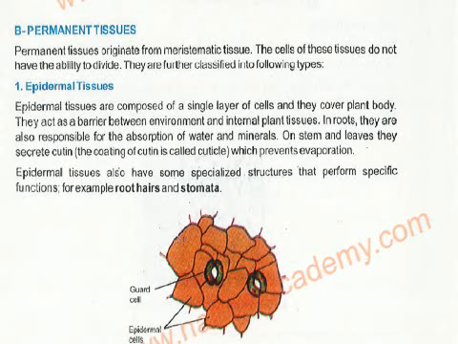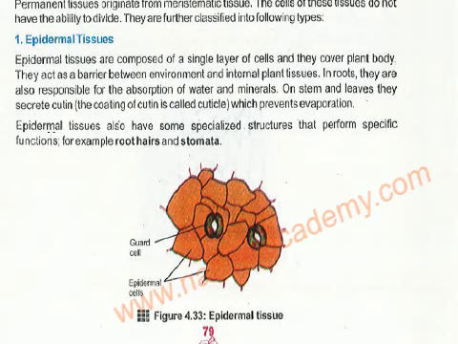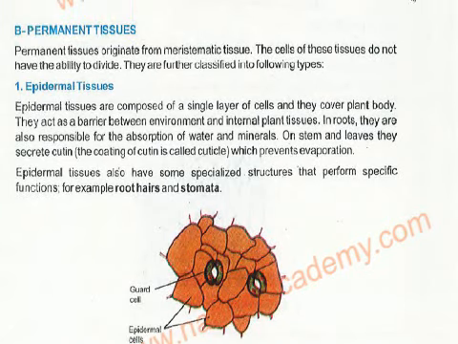Now comes the epidermal tissues. The epidermal tissues are composed of a single layer of cells. They cover the plant body. So you just have to learn the names of the types only.